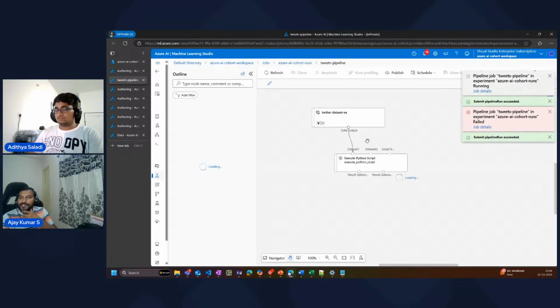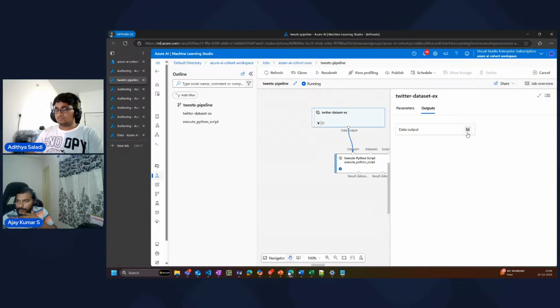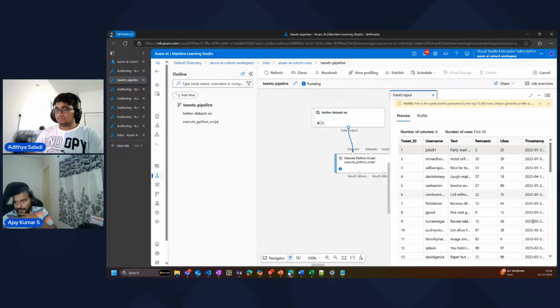And this is where you can see the outputs and the inputs, right? If you see here, for the Twitter data set, you can double click and you can see the output. If you click on the preview data, this will show the output of this data set. The output of the data set is the data set itself. These are the columns, which is the output. Same way, once the Python script is executed, we will also be able to see the output for it.